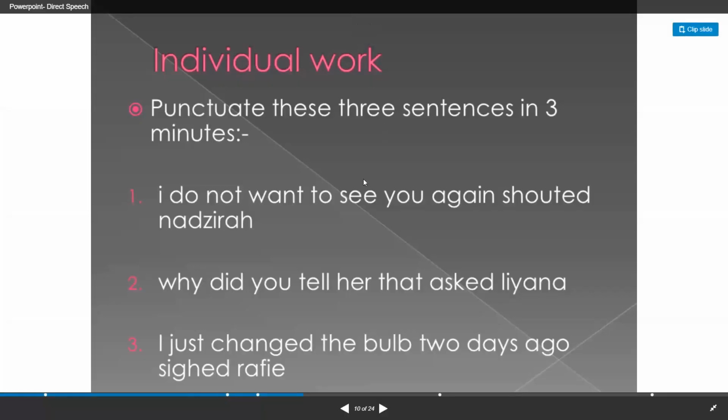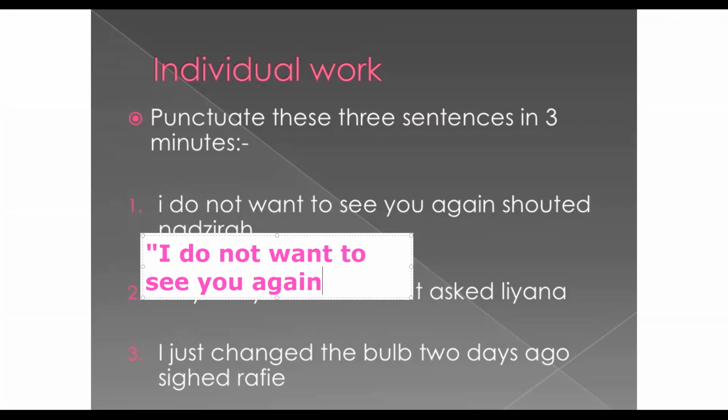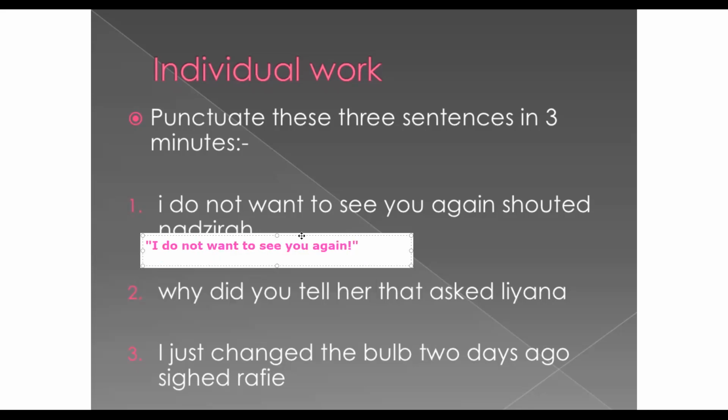All right, so let's punctuate these sentences together. "I do not want to see you again," shouted Nazira. All right, so we're going to start. How are we going to do them? We're going to open speech marks, capital I do not want to see you again. Here he's shouting, so we need to close with a comma, full stop, or exclamation. Shouting, okay, it's exclamation. Very good. Let me make the handwriting smaller. Okay, I do not want to see you again.